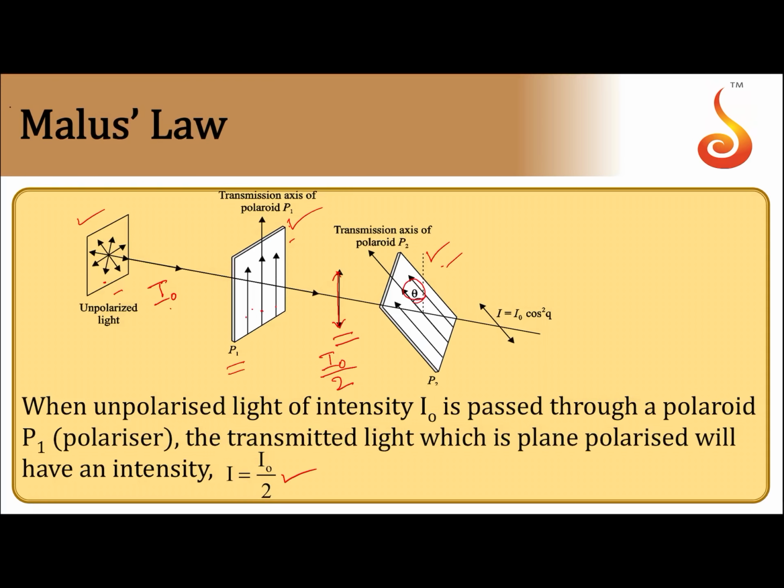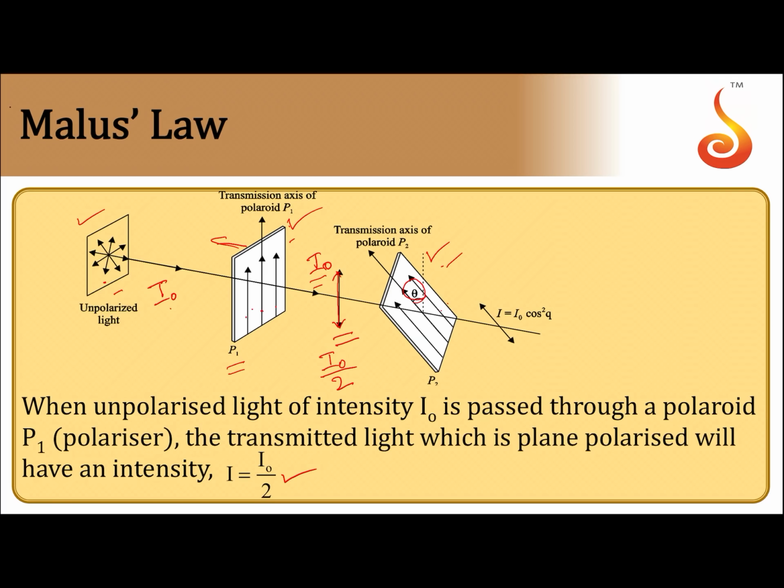They are not parallel to each other, they make an angle theta. Forget the first one. Let us say on the second one, I0 is the intensity of light falling. So the plane of polarization of this makes an angle theta with the pass axis of P2. To produce this polarized light, we have one more polaroid. The axis of P1 and the axis of P2 are inclined at an angle theta.